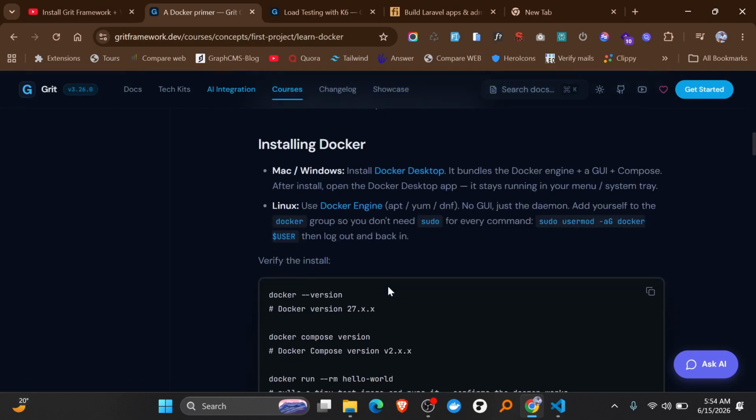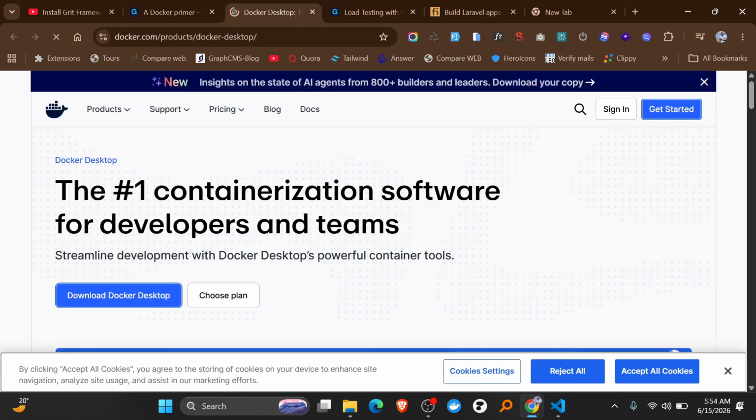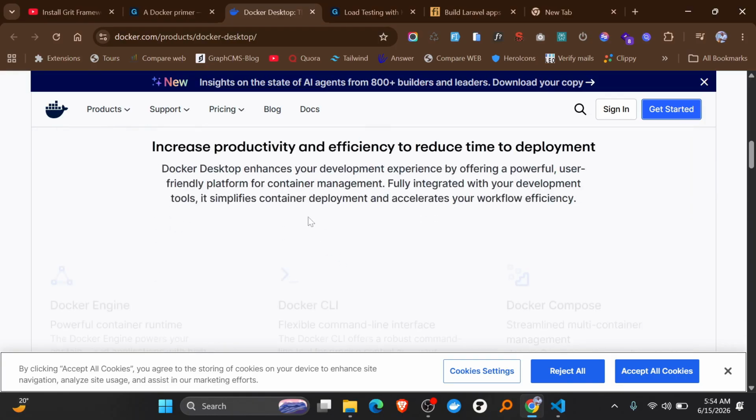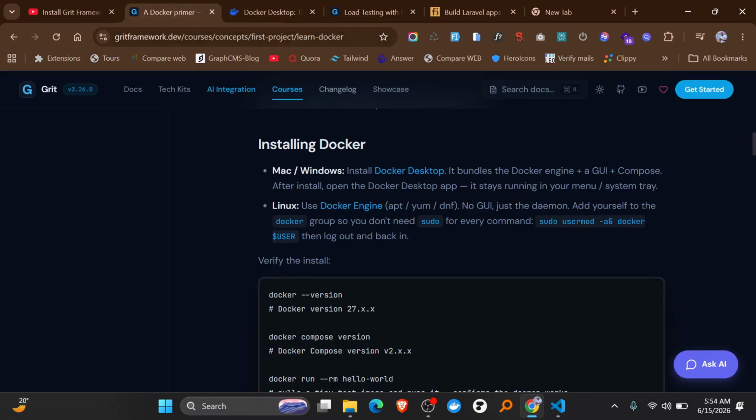Let's move on. So how do you install Docker? Just go and install Docker Desktop, especially if you're using Windows. You can see here there is a download for Docker Desktop, for Mac OS, and for Windows it's the same. For Linux, you already have it, so you just configure it and use Docker Engine. It doesn't have the GUI like Docker Desktop; it simply has a daemon that runs in the background.